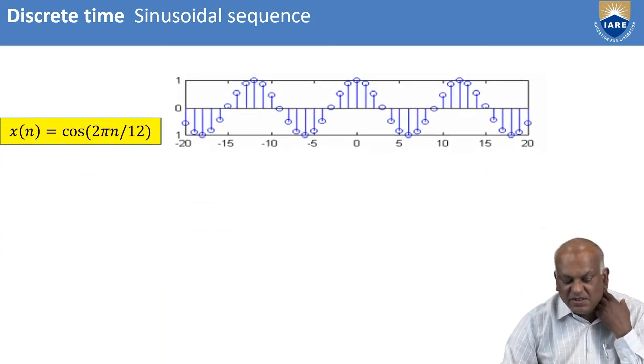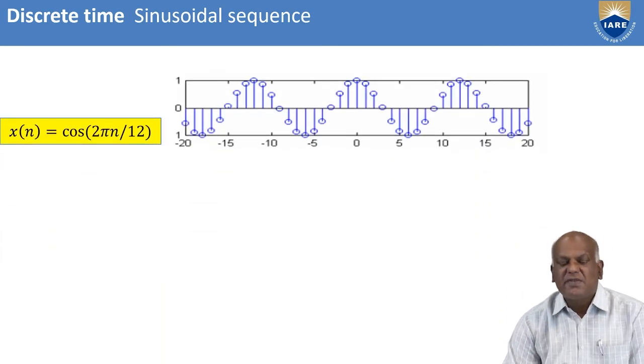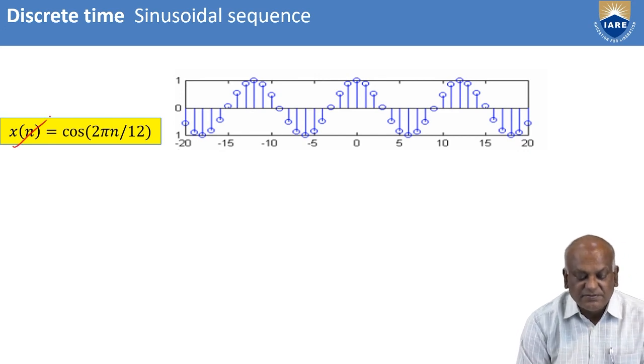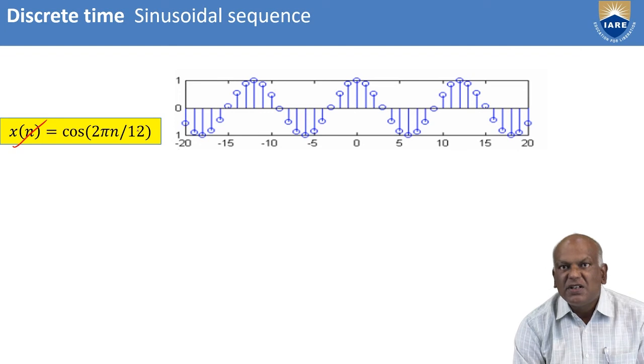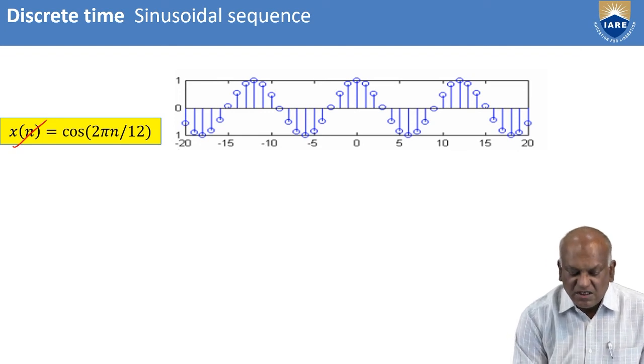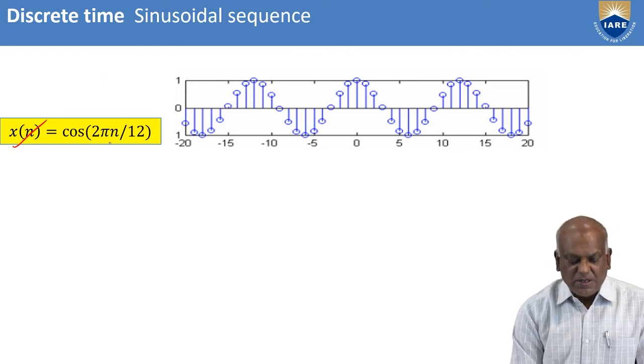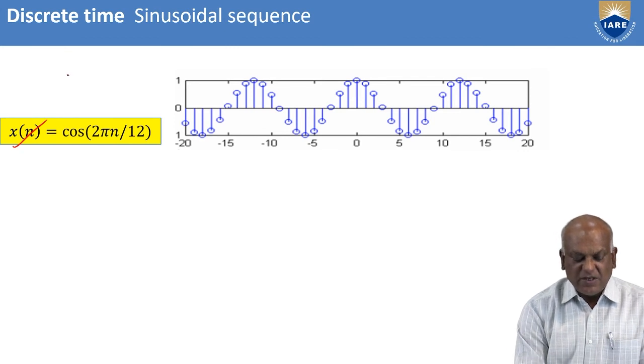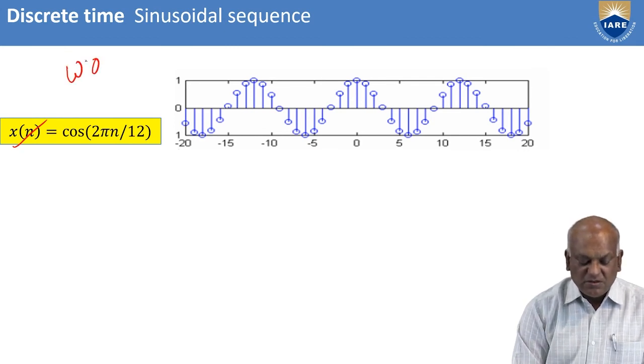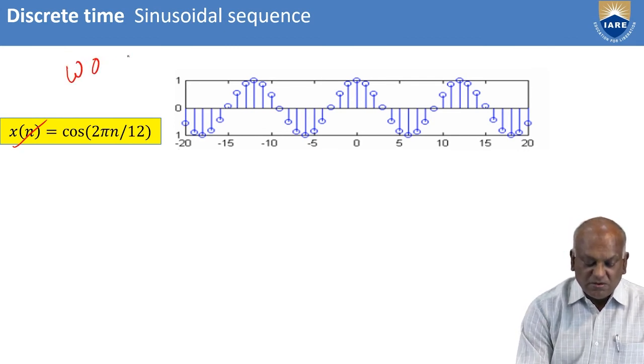Let us discuss this sequence. Let us consider a sequence x of n equals cos 2 pi n by 12. What is omega naught here? You know that omega naught is equal to 2 pi by n.